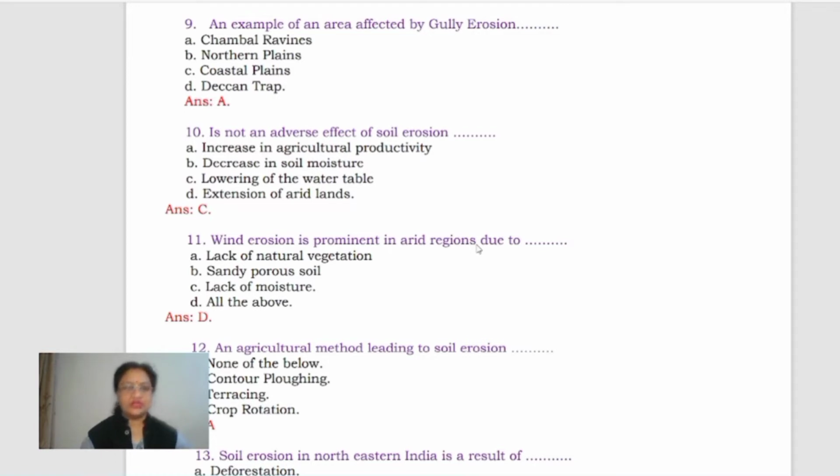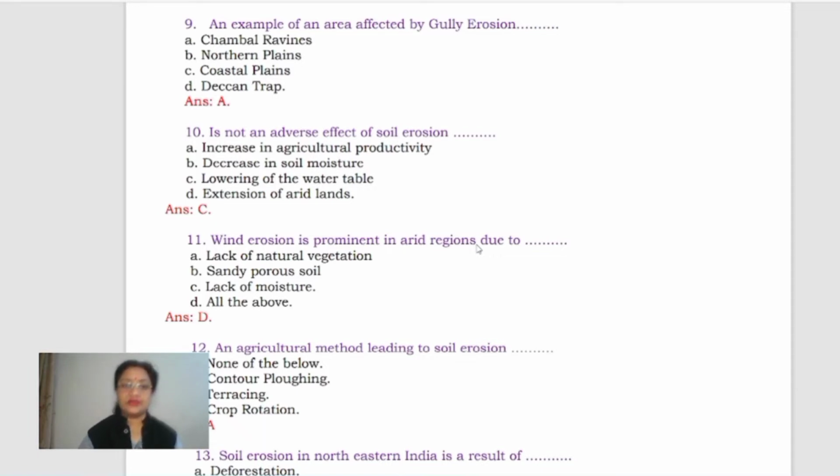Now come to next. Which is not an adverse effect of soil erosion? Increase in agricultural productivity, decrease in soil moisture, lowering of the water table, extension of arid lands. It can be A as well as C, right? Okay, A and C both can be the answers here. Increase in agricultural productivity, and now you can see here the lowering of the water table. Both of these are going to work in this case, right?